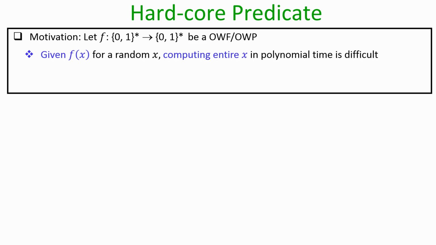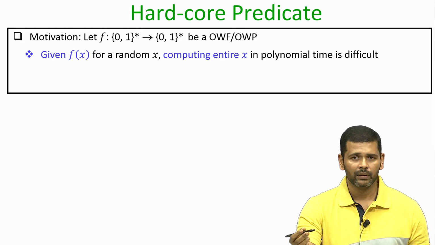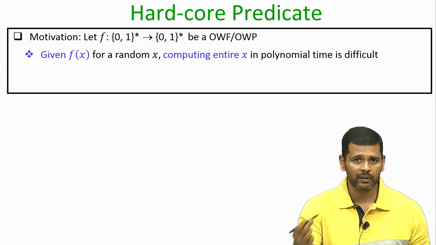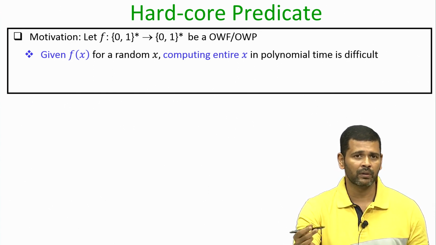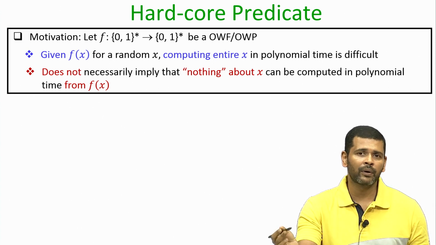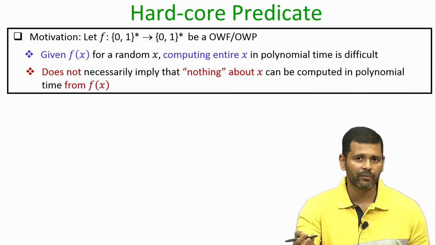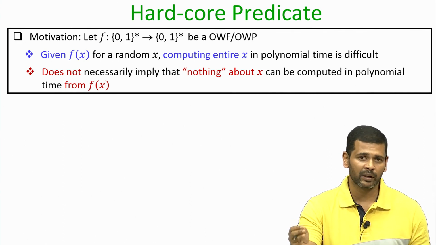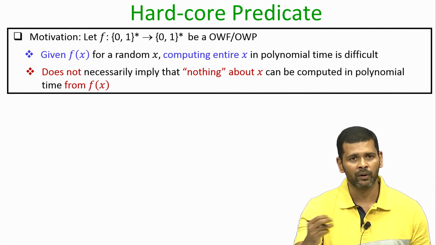Imagine you are given a function f which is, say, a one way function or a one way permutation, and you are given the value of the function on a random input x. Then definitely computing the entire x in polynomial amount of time is difficult, because that is the property of a one way function or a one way permutation. But that does not necessarily mean that you cannot compute anything about x in polynomial time. There might be some information about x which you can compute from the value of f of x in polynomial amount of time. So, basically the hard core predicate models what can be computed about x from f of x in polynomial amount of time, and what cannot be computed.